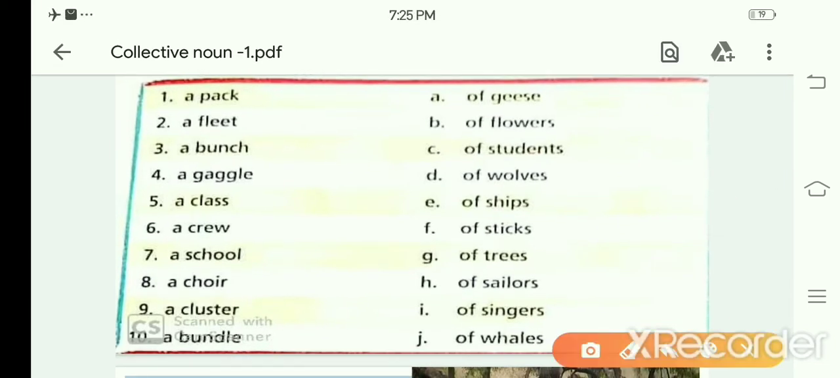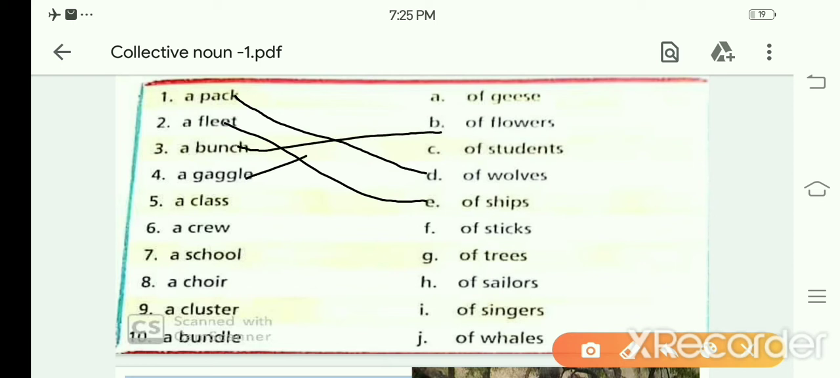So pack is used for what? A pack of wolves, a fleet of ships, a bunch of flowers, a gaggle of geese, a class of students. Next, you can do this one. Only cluster you don't know. A cluster of trees. Okay, for trees we'll use cluster.